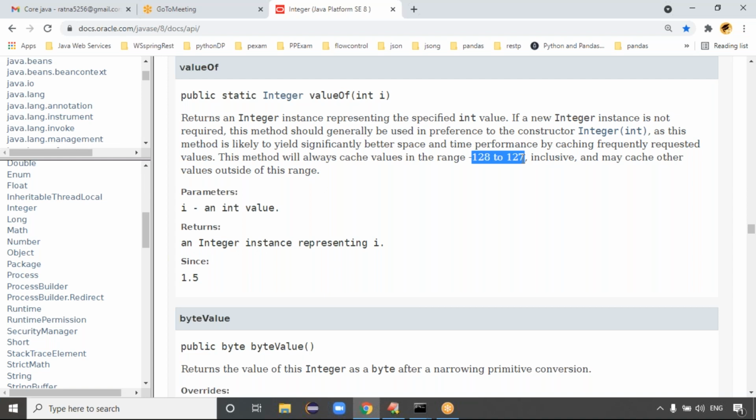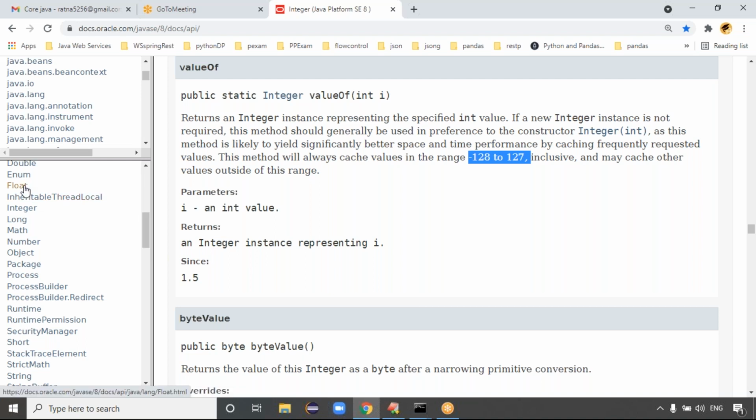Yes, within this range, it is pointing to the same memory. Out of this range, it is pointing to different memory, right? That's why, when you take 10, which is within this range, it points to the same memory. But if you take 200, it is out of this range, so it's pointing to different memory, in case of integer, guys.